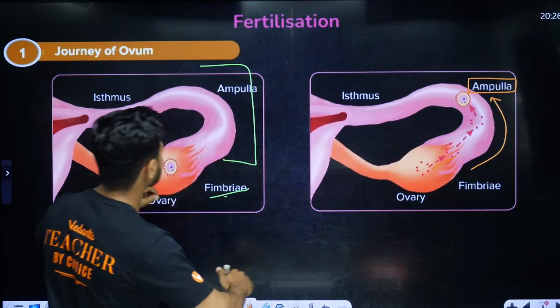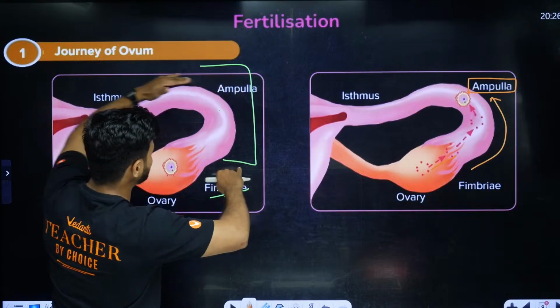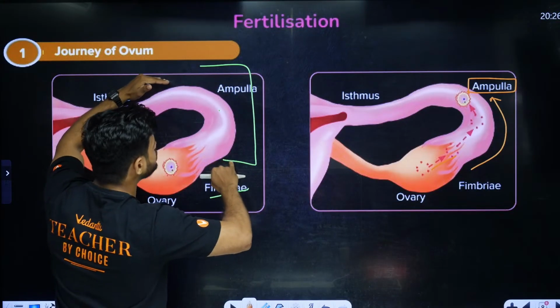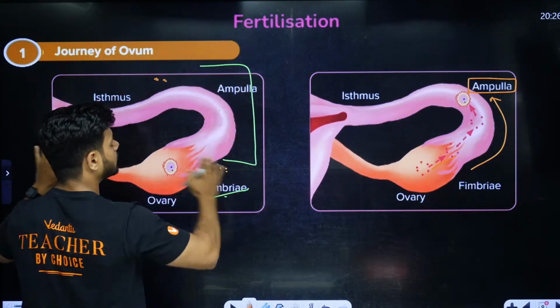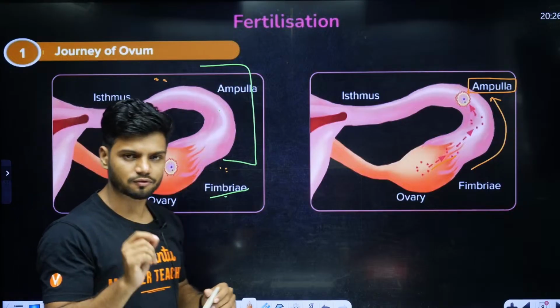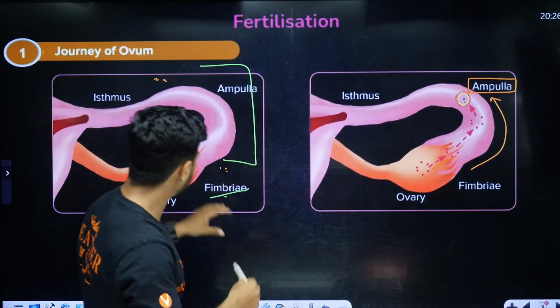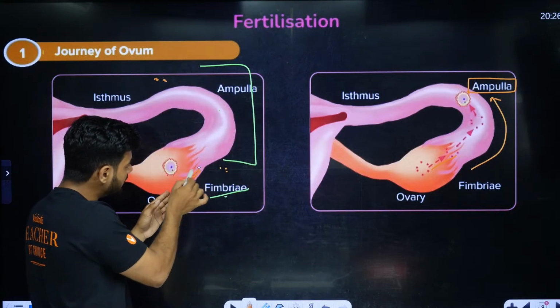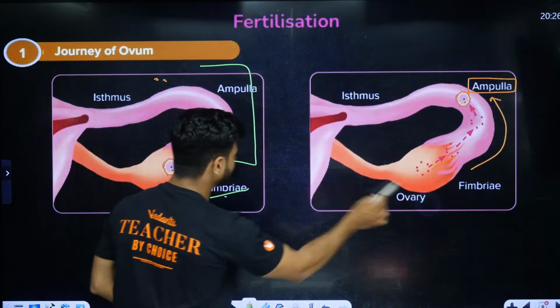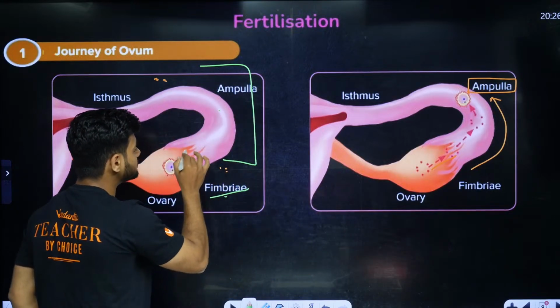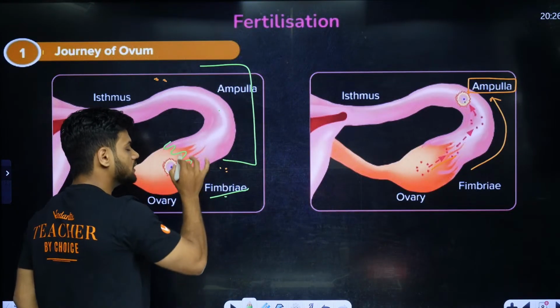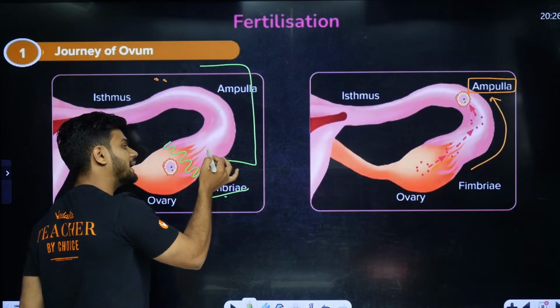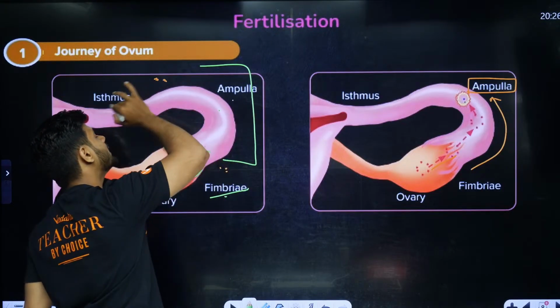Now, Ajay, समझो इस बात को कि this entire region is called as the oviduct or fallopian tube of the female reproductive system. यहाँ पर ये वाला part है ना, this is called as fimbriae. This fimbriae, and this part is called as infundibulum, ampulla, isthmus.